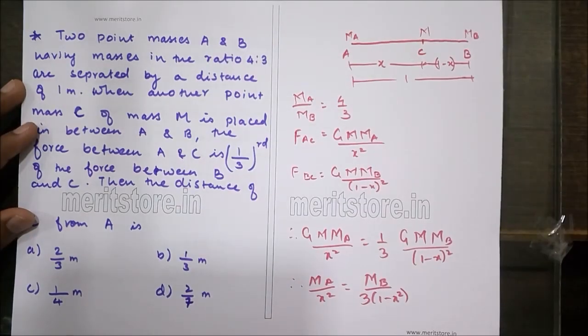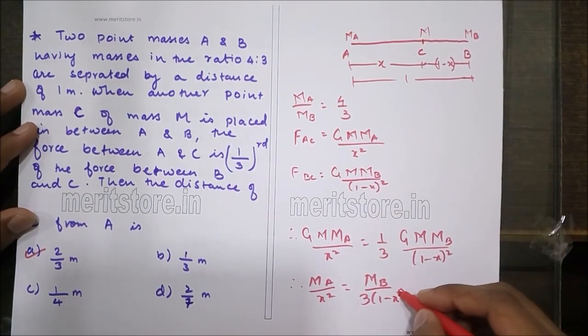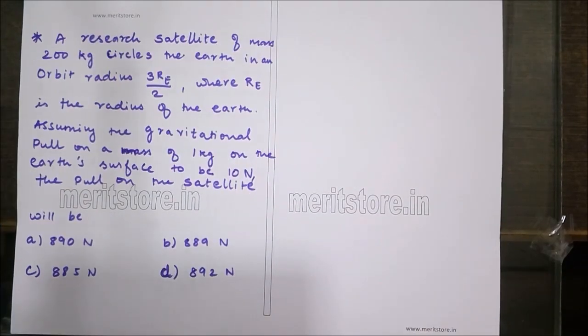Let us look at the options. So option A, that is 2 by 3 meters, is the right answer. A research satellite of mass 200 kg circles the Earth in an orbit radius 3 by 2 RE, where RE is the radius of the Earth. Assuming the gravitational pull on a mass of 1 kg on the Earth's surface to be 10 newtons, the pull on the satellite will be, the options given are 890 newtons, 889 newtons, 885 newtons, and 892 newtons.